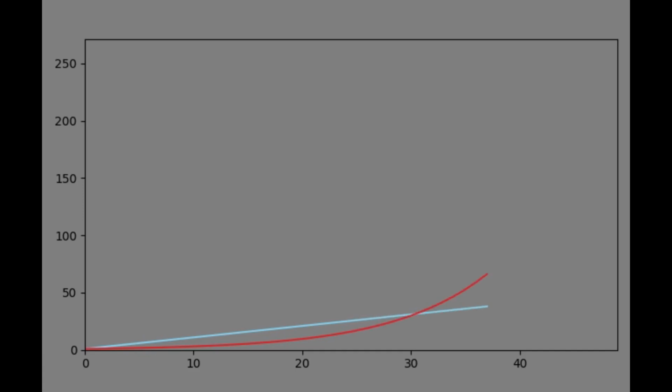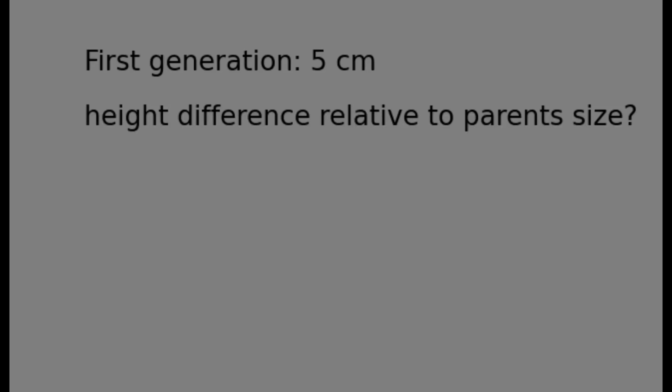Let's assume we want to apply our growth model to another type of animal, where the individuals in the first generation are 5 centimeters large. Now we probably wouldn't use the exact same model where children can differ up to 1 centimeter in size from their parents. In fact, what we usually find in nature is that size differences from one generation to the next are somehow relative to the actual size of the parents.